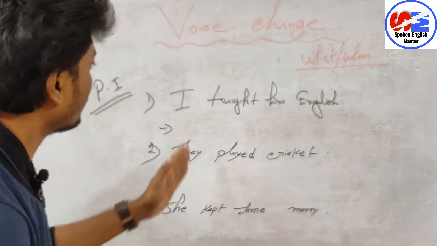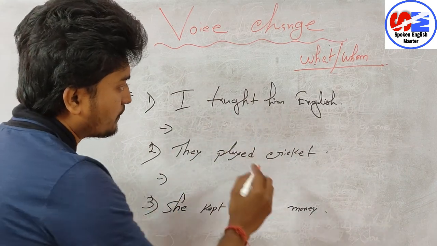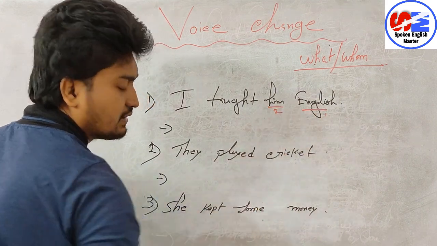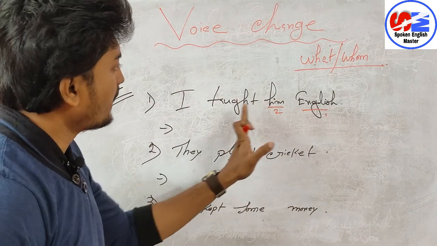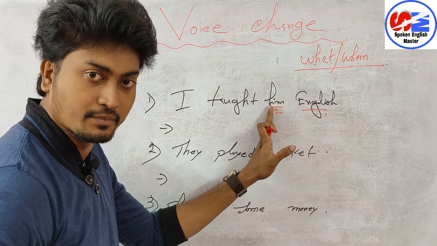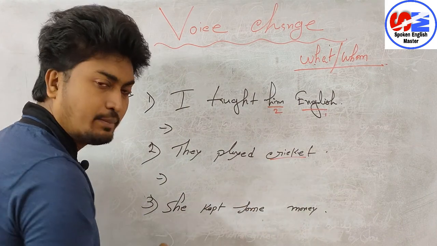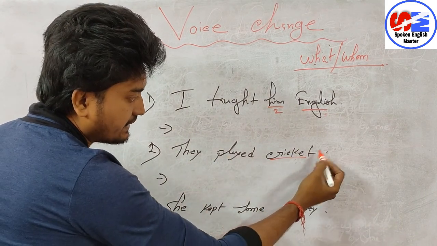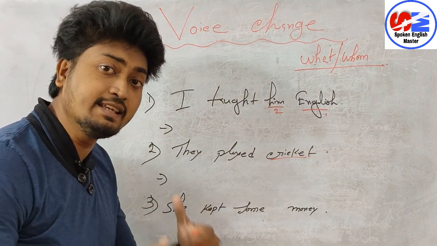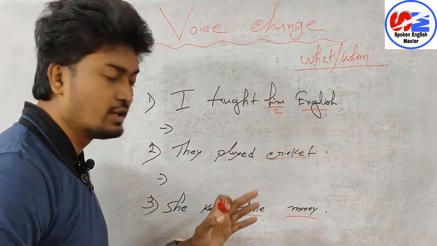Now I taught him English. Here, if you follow properly, your first object is English and your second object is him. What did I teach? I taught English. Whom did I teach? I taught him. So here we are getting 2 objects actually. Next one. They played cricket. What did they play? They played cricket. So cricket is your object, one object. She kept some money. What did she keep? She kept some money. So here in these sentences we have got object.